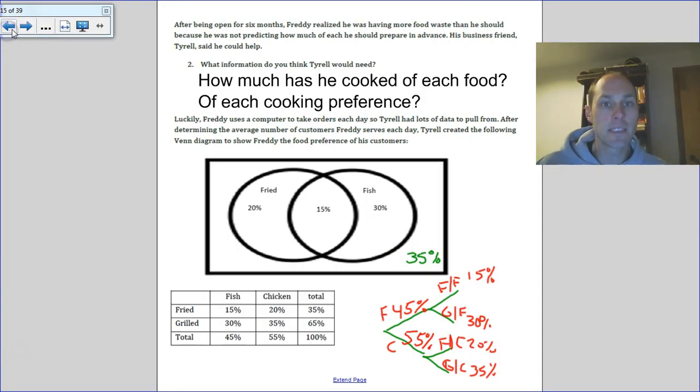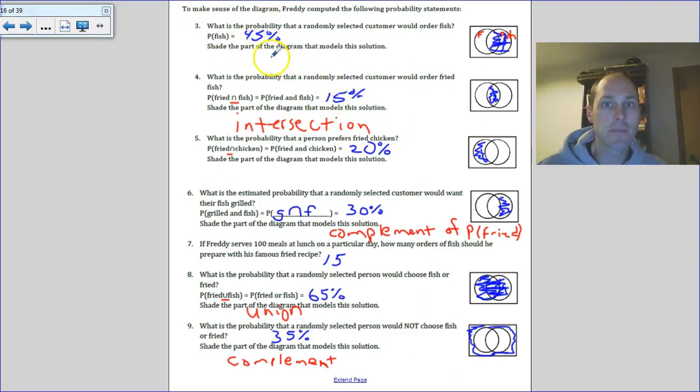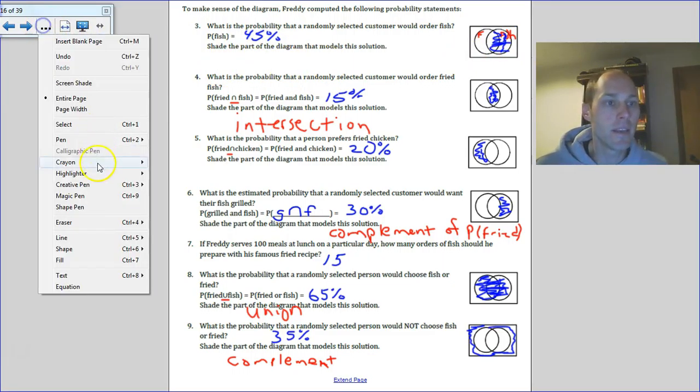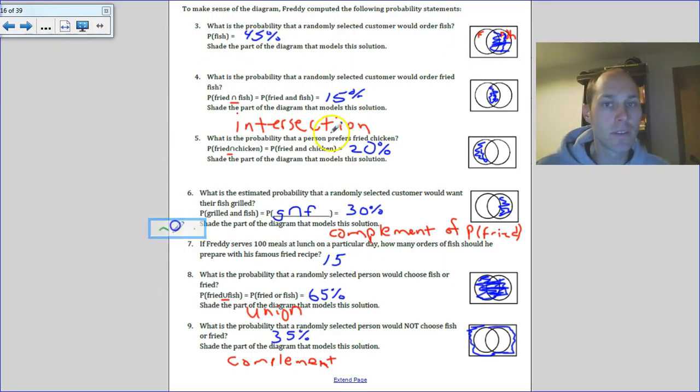Alright, so hopefully you had time to make sense of the diagrams, but focusing especially on the Venn diagram, we were taking a look at these probabilities. So probability that you order fish. Well, fish is this whole circle here, and if we're taking a look at the whole circle, we added both those together, and we found that it was 45%.